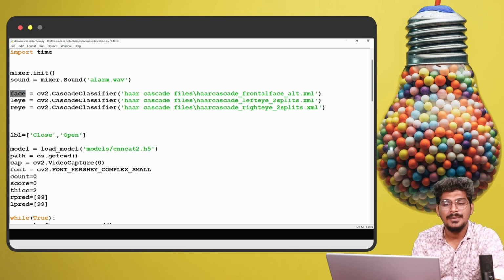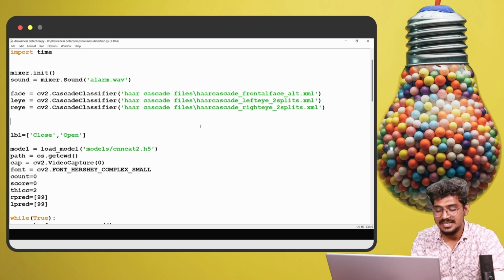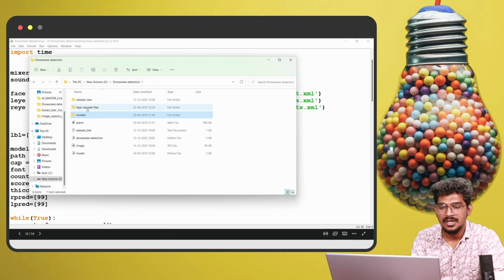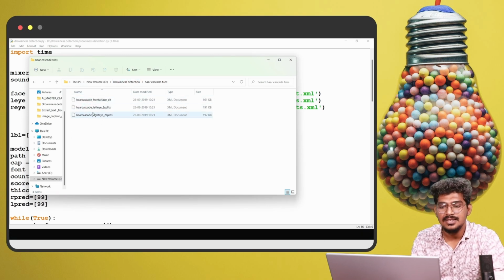Then for face detection, left eye detection and right eye detection, we use cv2.CascadeClassifier. We are using the Haar cascade classifier for face detection and for eye detection. You can see the folder here, with the Haar cascade XML files for the face, the left eye and the right eye. Initialize those and provide the location of each file.